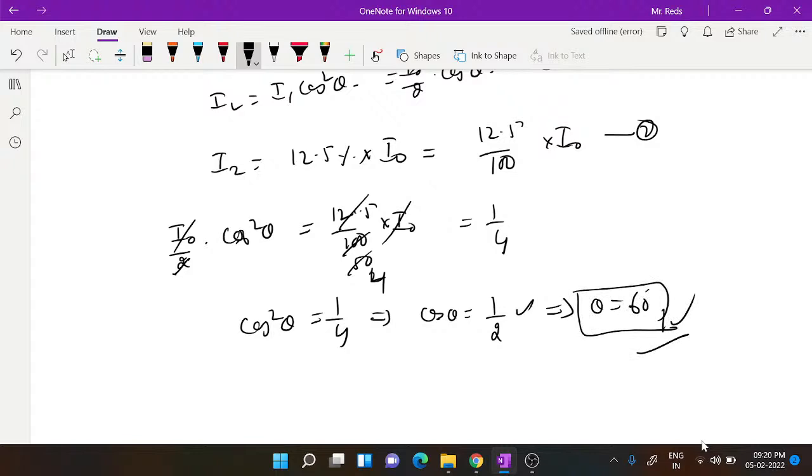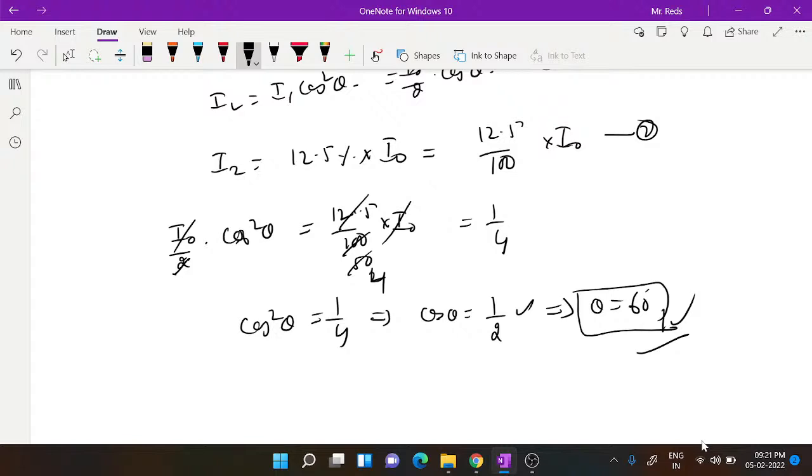Similarly, you can just practice the other ones. All of them are based on this, so they give a similar kind of answer. You can just try the other ones.